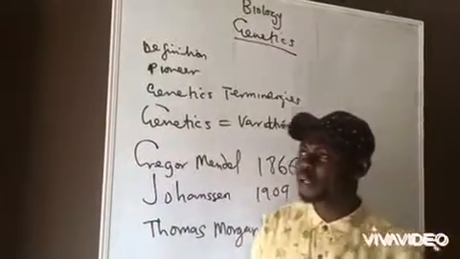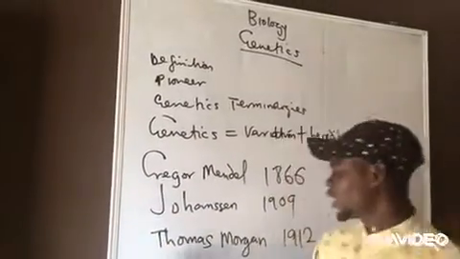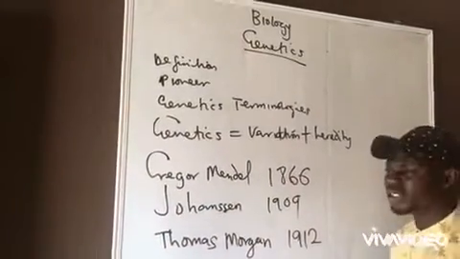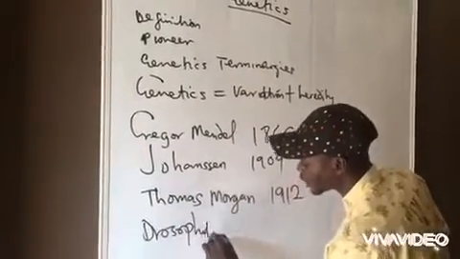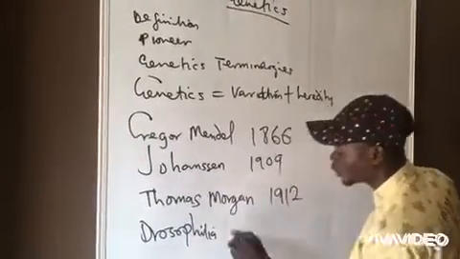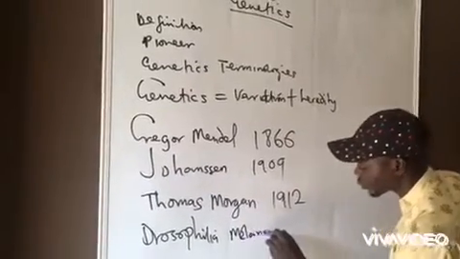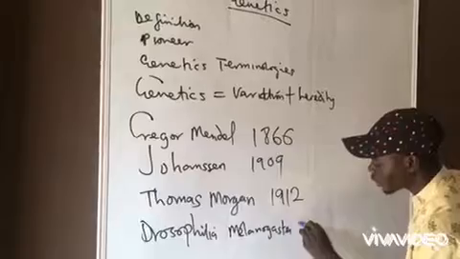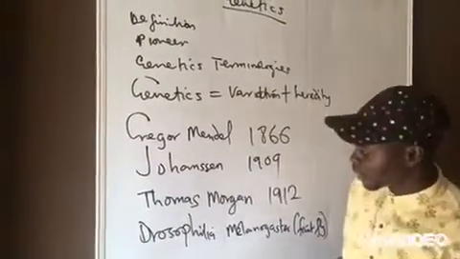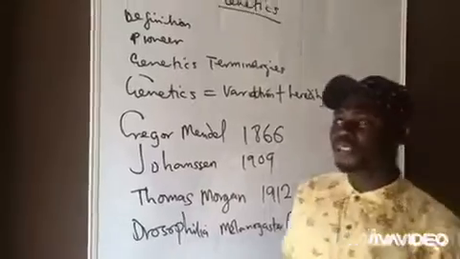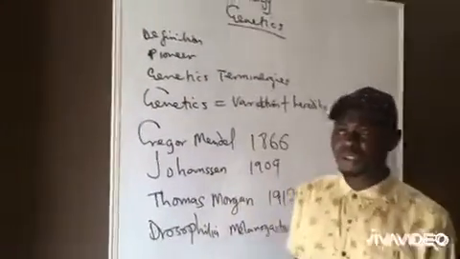He also discovered the location of genes on the chromosome using gene mapping. He used an organism, the fruit fly, Drosophila melanogaster. Drosophila melanogaster is known as the fruit fly. This is what he used for his experiment, and he used the fruit fly simply because it is very simple.